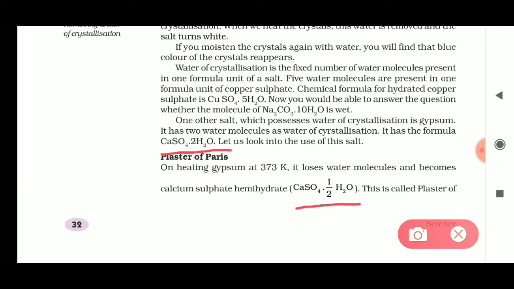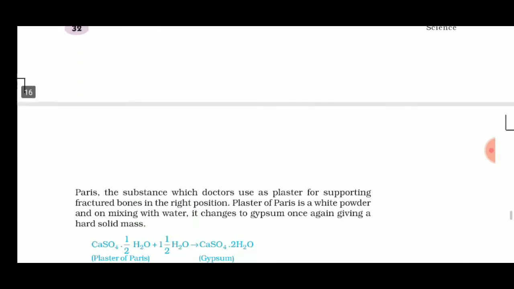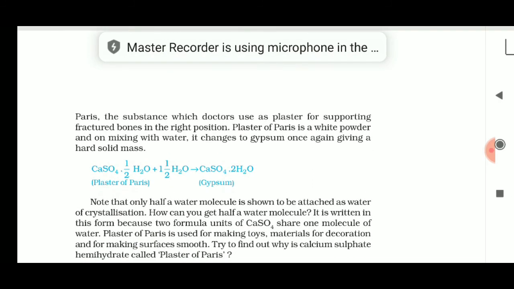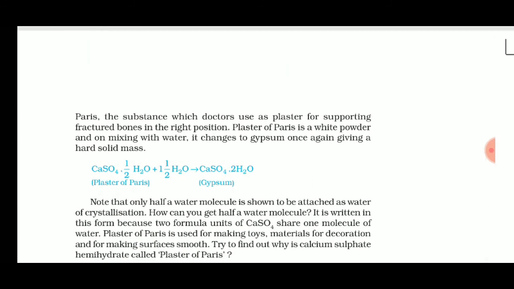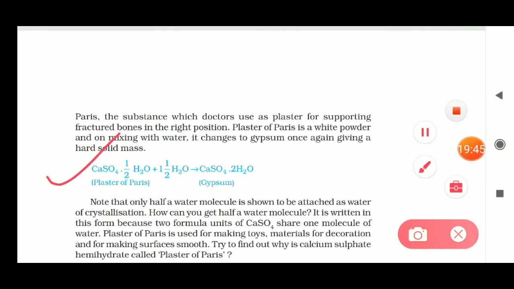Earlier it was gypsum, and by heating, this is formed, CaSO4.1/2H2O, that is known as POP, or plaster of Paris. So it is also an example of recrystallization. And this is the chemical equation, very important, of plaster of Paris and gypsum. Remember it by heart. I mark it here. So this is the chemical equation.